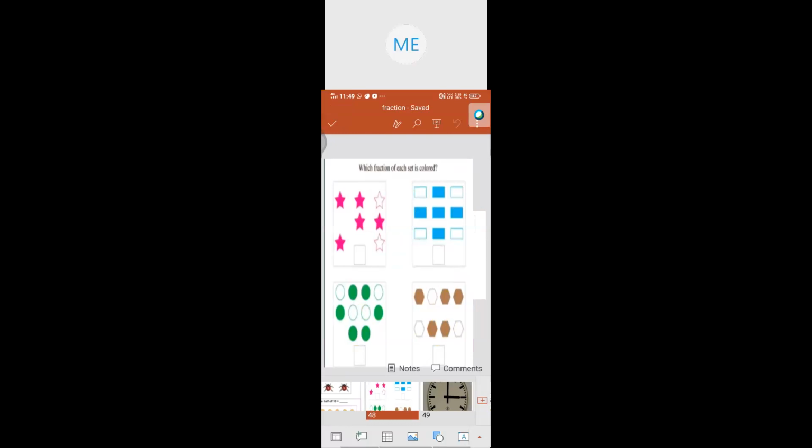So previously what have we seen? They asked us to divide a set of objects. Now they are asking to separate the whole or group of objects into given equal parts. Which fraction of each set is colored? So from the whole, how many are colored?